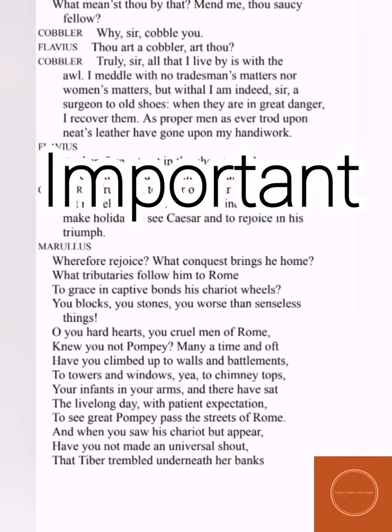To grace in captive bonds his chariot wheels. So basically this was an old Roman tradition in which the prisoners of the war were tied at the back of the chariot of the ruler, and the ruler was allowed to take his chariot throughout the city. Fine, so this is to grace in captive bonds his chariot wheels. And then he addresses the Romans as "you blocks, you stones, you worse than senseless things," means those who don't have any feelings. "Oh, you hard hearts, you cruel men of Rome.